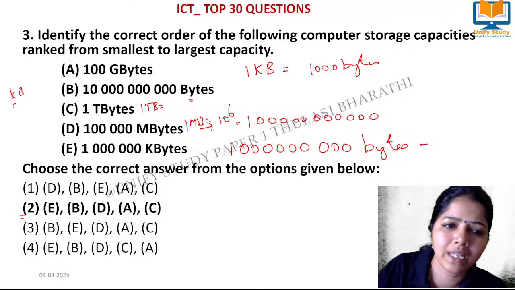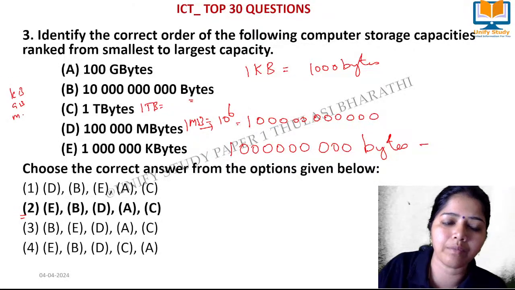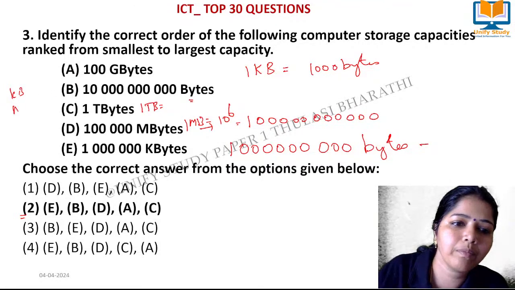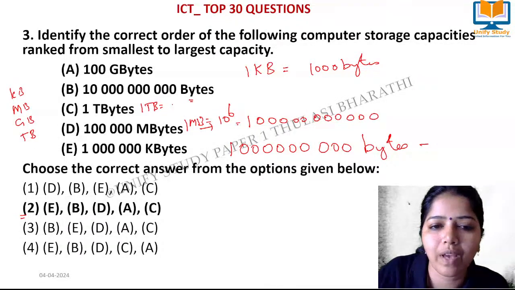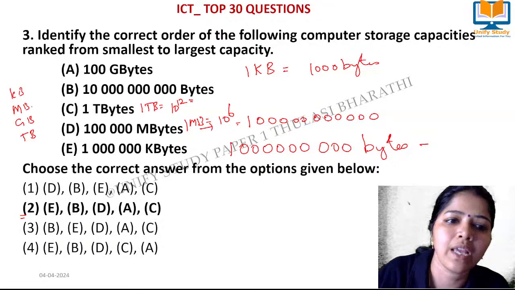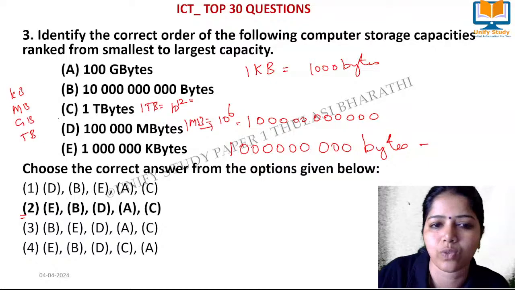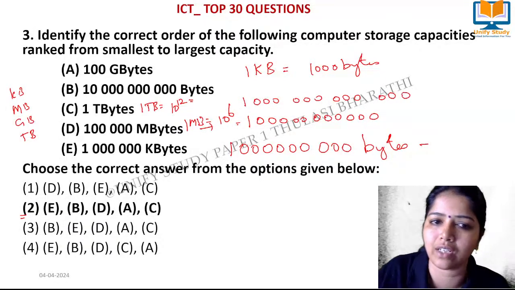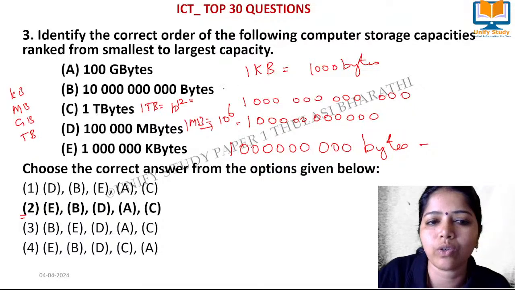It starts from kilobyte, megabyte, gigabyte, terabyte. So how many zeros we have to write? 10 to the power 12, right? 3, this is 9 and this is 12. So we have to add 12 zeros. This is with respect to 1 TB.